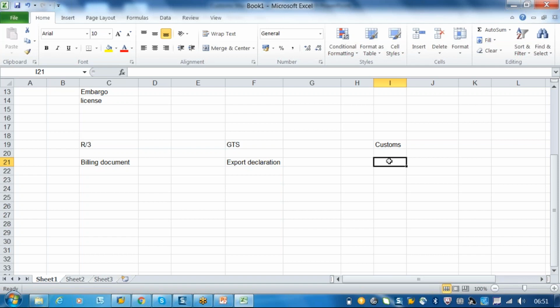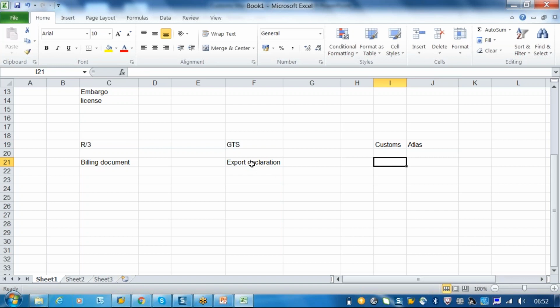Since we have to communicate this to the customs, in the export declaration document there are certain configurations or certain procedures that we have to map so that it will come to the customs system. So for example, if we are dealing with a German system, it's Atlas.